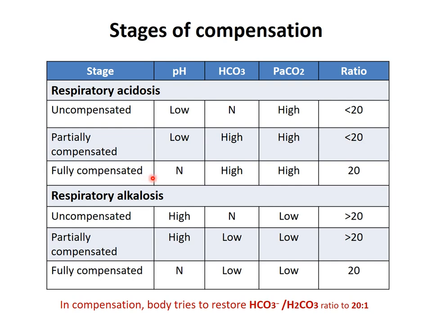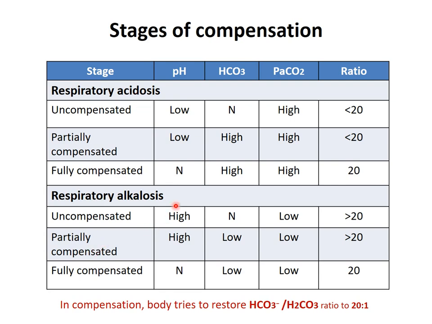Once the renal compensation starts, the HCO3 level is high and the carbonic acid level is high, up to a level where the ratio comes to the normal, that is 20, so pH becomes normal. So this is a respiratory acidosis.